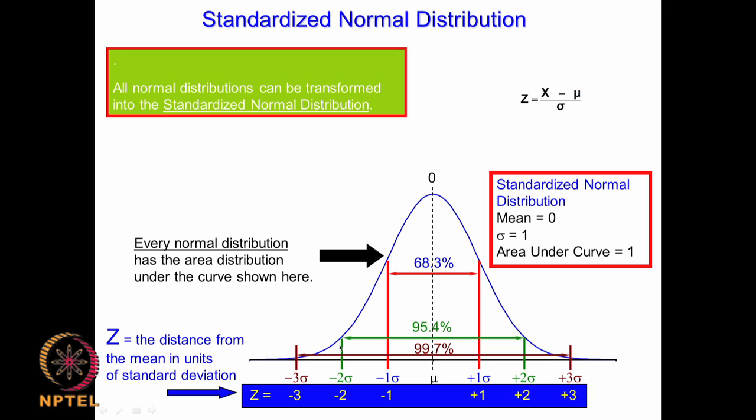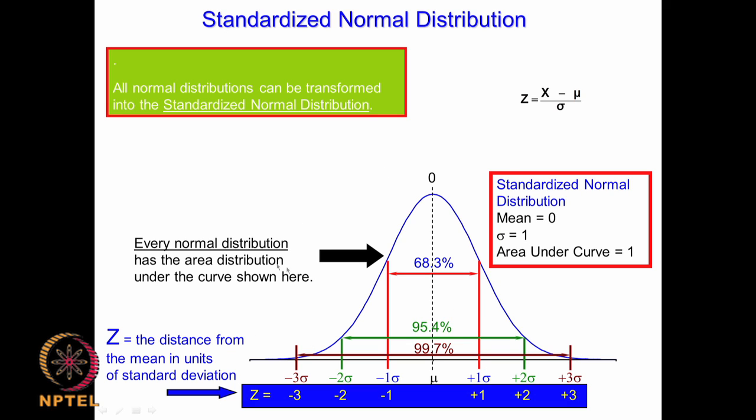So plus or minus 2 sigma will be 0.95 area, the outside will be 0.05, so this side will be 0.025, other side will be 0.025. Similarly, plus or minus 3 sigma will be approximately 99%, so outside area will be 1%, that means this side is 0.5%, the other side is 0.5%, or 0.005 and 0.005.